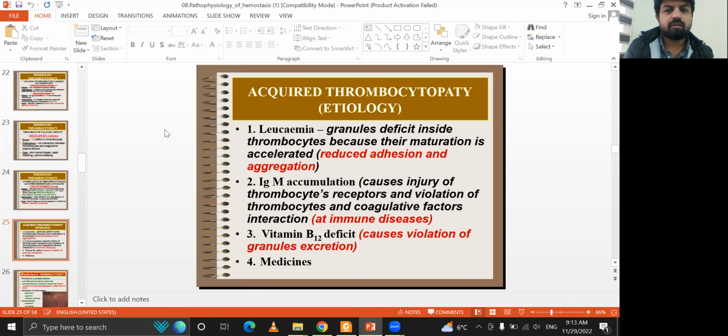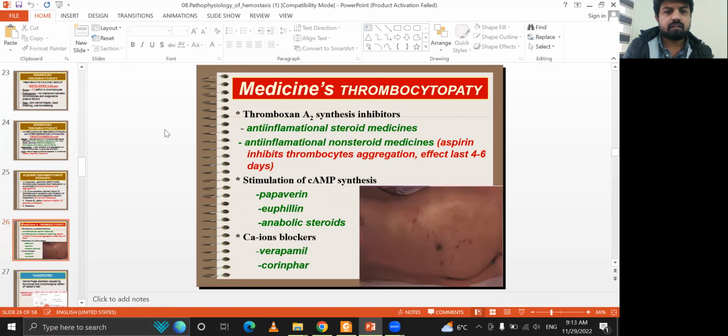Acquired causes include leukemia, granule deficit in thrombocytes because their maturation is accelerated, IgM accumulation, vitamin B12 deficit, and medicines, like thromboxane A2 synthesis inhibitors, anti-inflammatory steroid medicines, anti-inflammatory non-steroid medicines like aspirin, stimulation of cAMP, like papaverine and euphylline, and anabolic steroids.